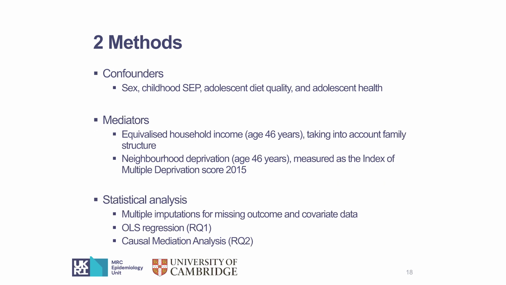For the statistical analysis, because we included the participants who have data on the exposure measure, we use multiple imputation for the missing outcome and covariate data. In the modeling analysis, we first use the OLS regression model to test the overall association between early adulthood SEP and adult diet quality. And then we use the causal mediation analysis to test the mediation of the association via household income and neighborhood deprivation.